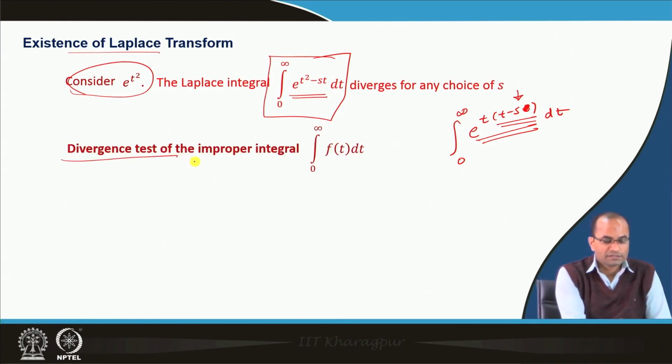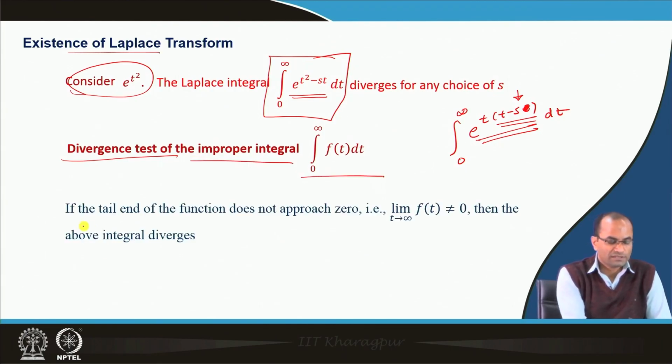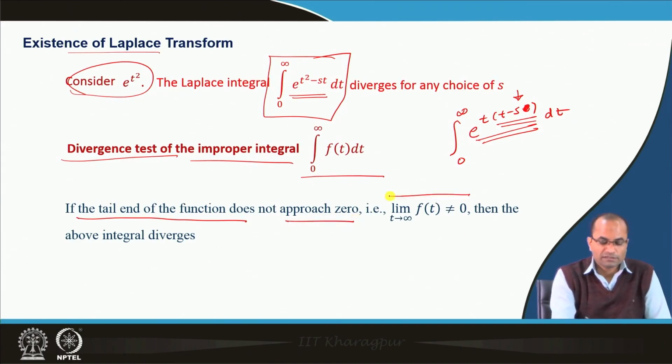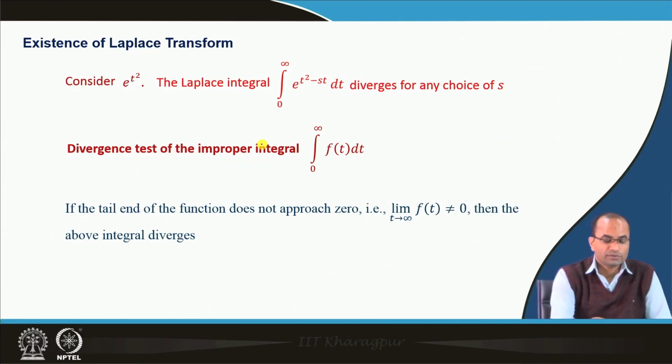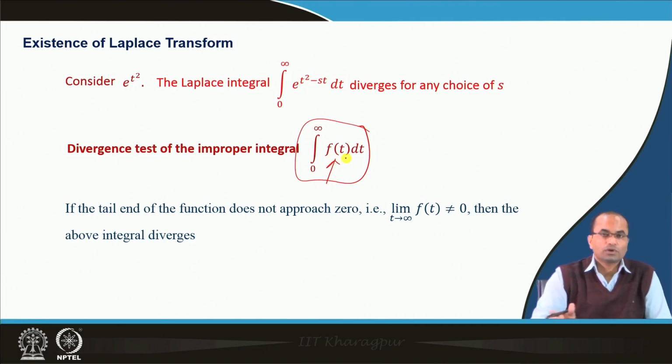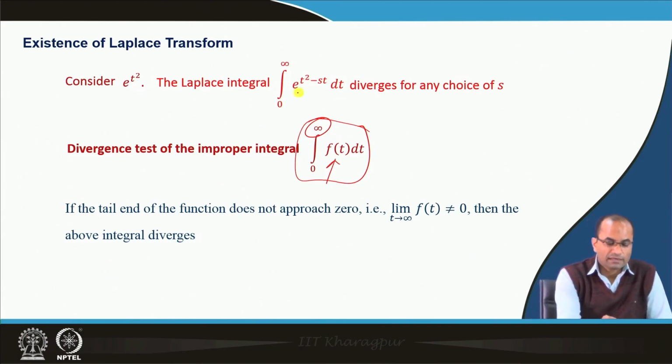So, we have the divergence test for such an improper integral, which says that if the tail end of the function does not approach 0, that means if we compute the limit as t approaches infinity of f t, the integrand, and if this does not go to 0, then the above integral will diverge. That is the basic test we have for the divergence of such improper integrals. So, if f t does not go to 0 as t approaches infinity, then definitely this integral will diverge, and this is exactly happening here.